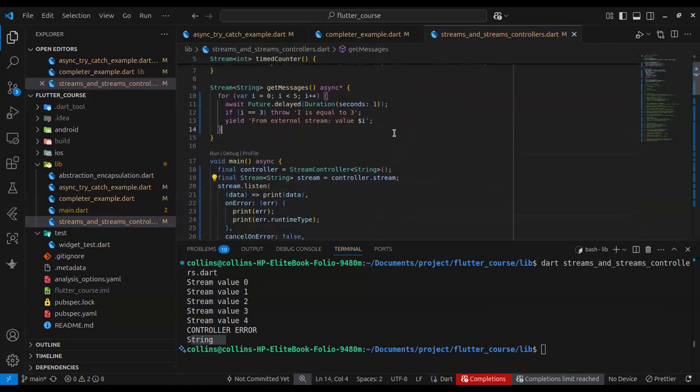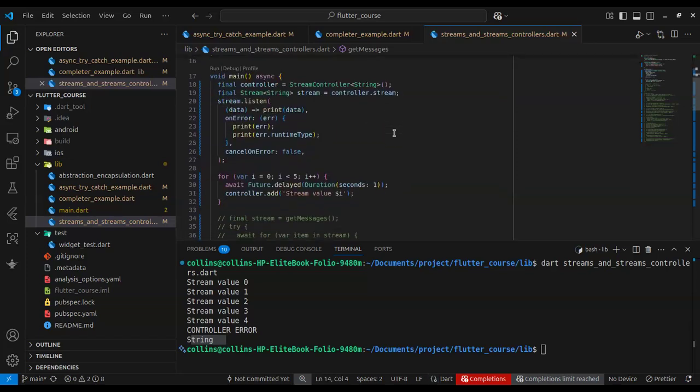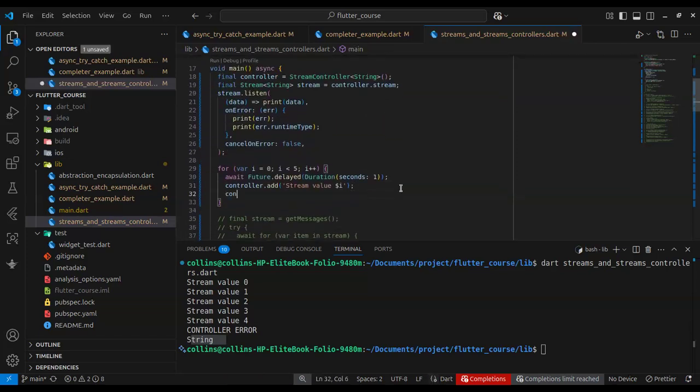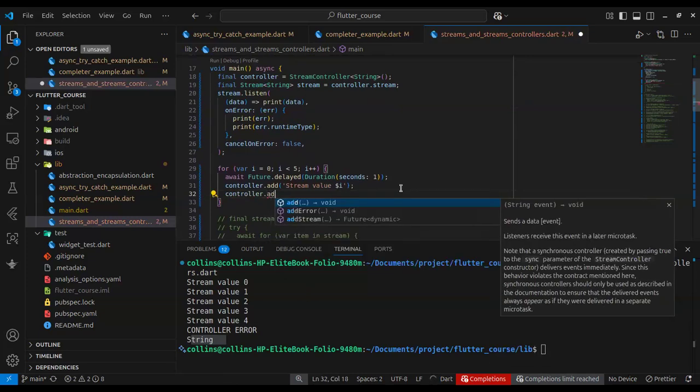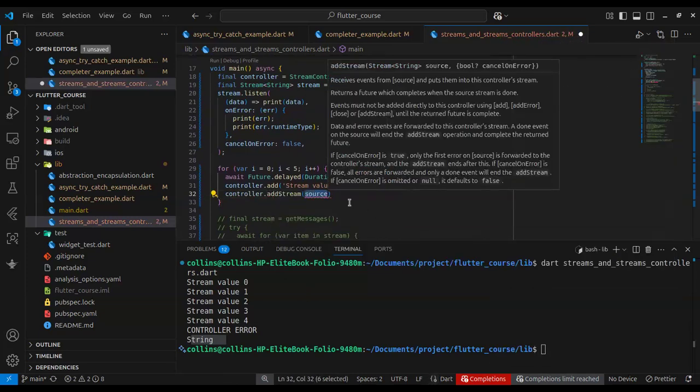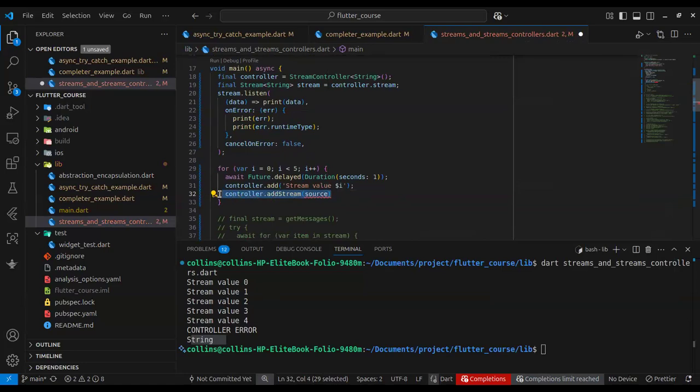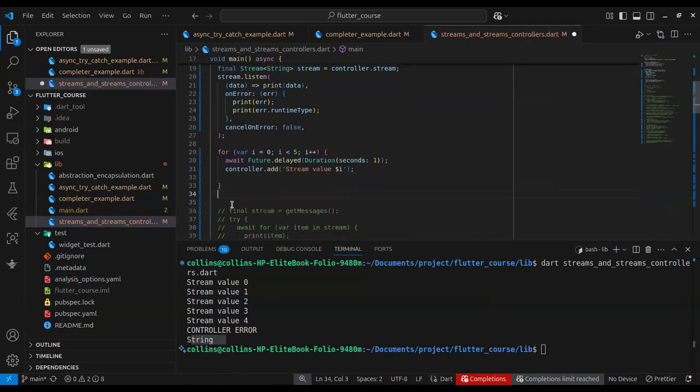Okay, so how we can do that is by doing controller.addStream. Of course, you have to call this outside the for loop, because controller.addStream, and the stream we give it is getMessages.